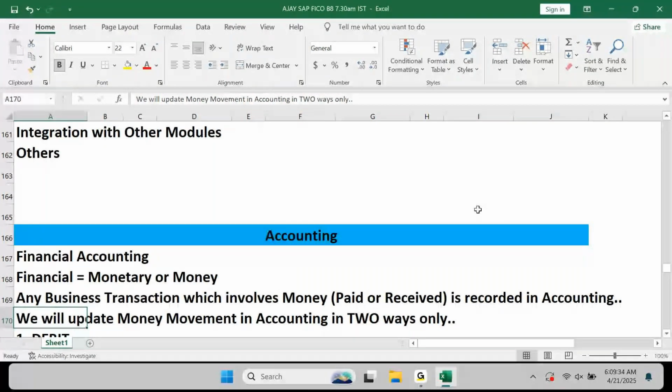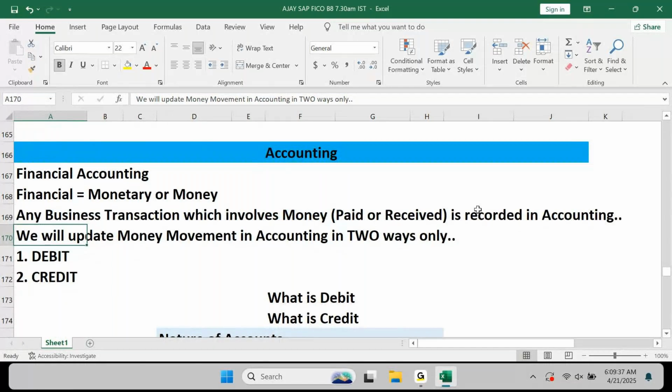Yes, sir. All right. Before we start, we are supposed to understand basic fundamentals of accounting. The reason is, in SAP FICO, all we do is called accounting, or all we do is part of your accounting. In this accounting, we need to understand what is the basic fundamental of accounting. In short, we usually talk about debit and credit.